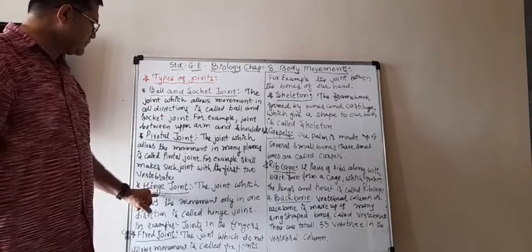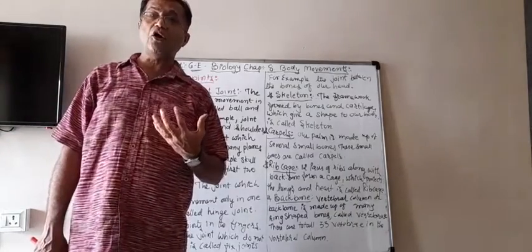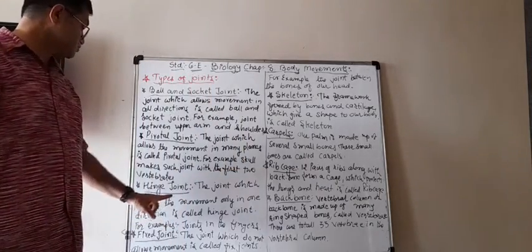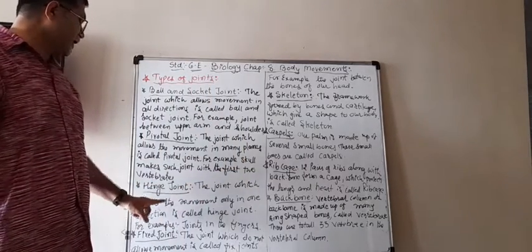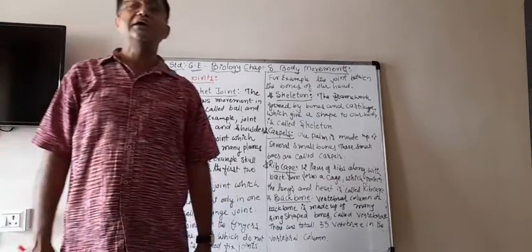Then the third type of joint is the hinge joint. A hinge joint allows movement only in one direction. So the joint which allows movement only in one direction is called a hinge joint.